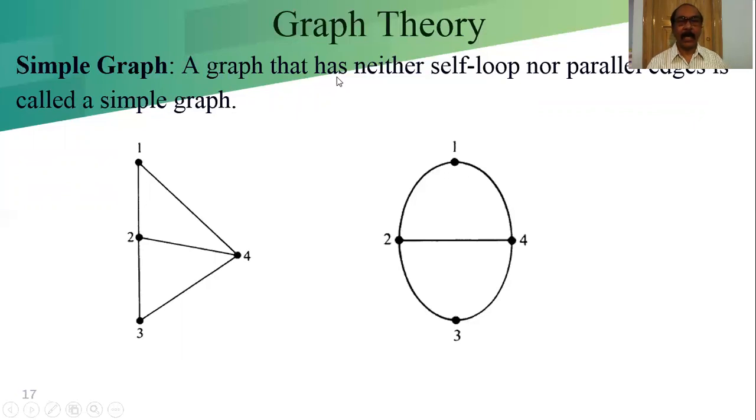Simple graph: a graph that has neither self loops nor parallel edges is called a simple graph. For a graph without self loops and parallel edges, in this case, check, there is no self loop and no parallel edges.